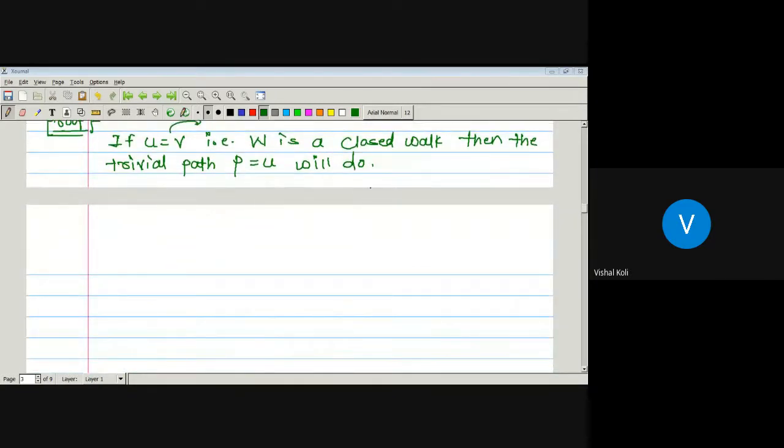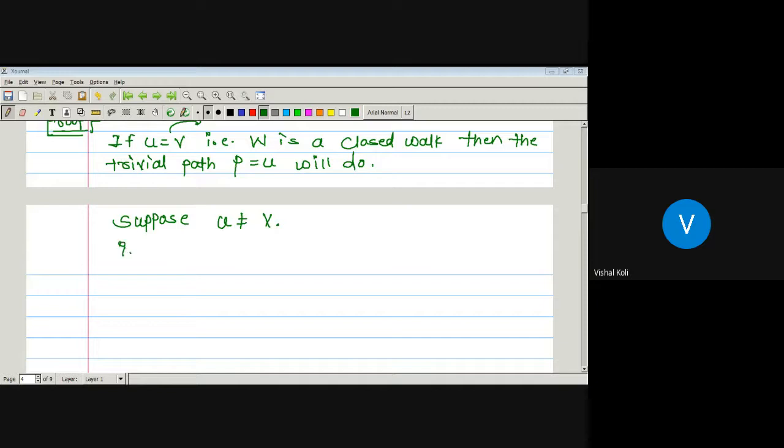Now suppose U is not equal to V. Whenever U is not equal to V, it means that our walk is an open walk. Again we have two cases. The first case is that the UV walk contains no repeated vertices, and the second case is that it contains some repeated vertices. First we will see the walk in which no vertex is repeated.